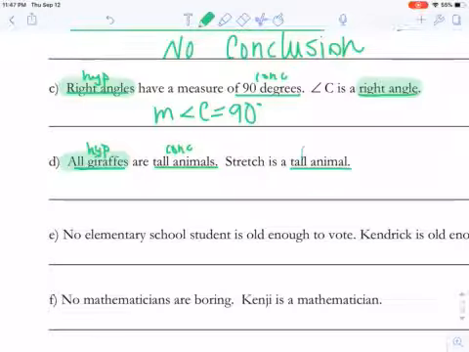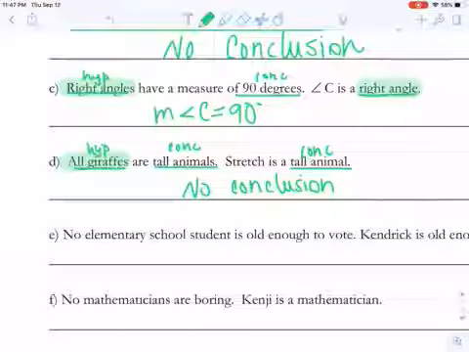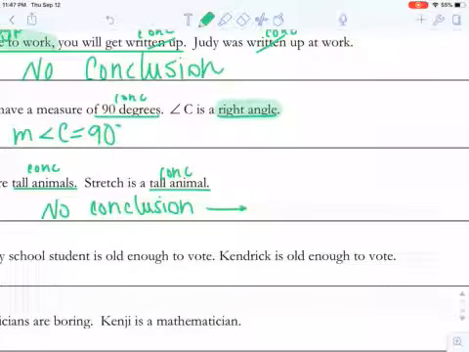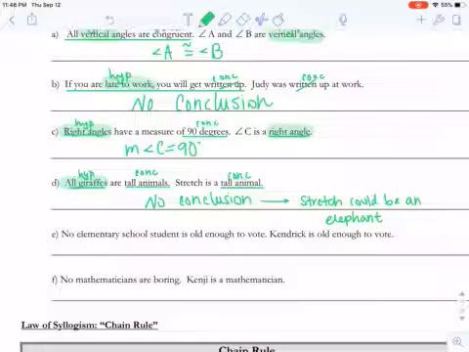So here, the tall animal, remember, was the conclusion in the original sentence. And so when the conclusions match, we actually can't make a conclusion, as funny as that is. No conclusion. We needed the hypotheses to match in order to make a conclusion. All right, so again, no conclusion, and our reason is that Stretch could be an elephant. So that's kind of like a counterexample to show why we couldn't make that conclusion.